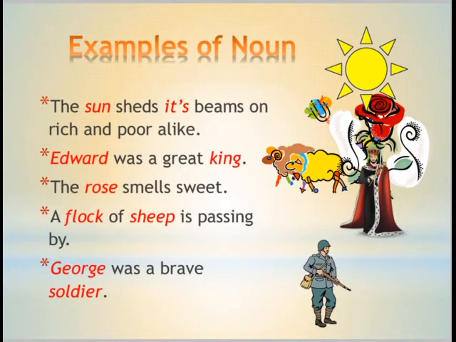Examples of noun. The sun sheds its beams on rich and poor alike. Sun is the noun. Edward was a great king. Edward is a proper noun. King is a common noun. The rose smells sweet. Rose is a common noun. A flock of sheep is a collective noun. George was a brave soldier. George is proper, and soldier is a common noun.